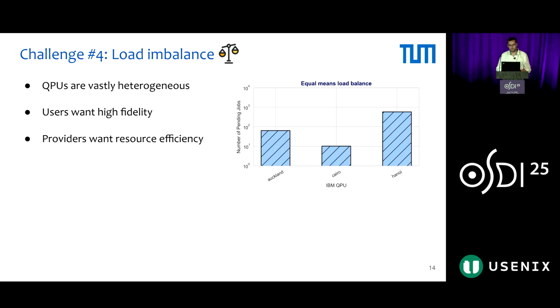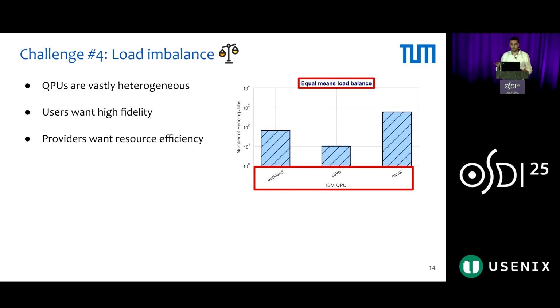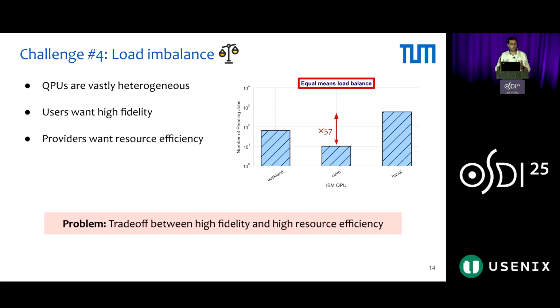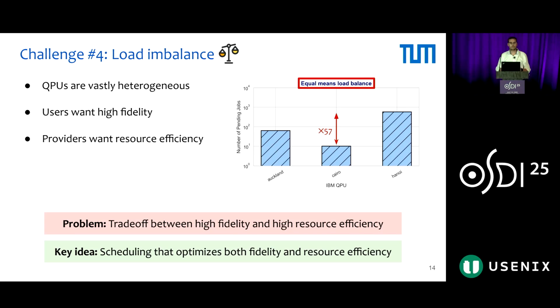Finally, we have load imbalance. We just saw that QPUs are vastly heterogeneous, and users ideally want high fidelity. But cloud providers also want high resource efficiency. This leads to a tension between those two. And here we plot the number of pending jobs for these IBM QPUs, where equal is better because it means load balance. These IBM QPUs are of the same model, for fairness, and we can see that Cairo, compared to Hanoi, has almost 60 times lower load. So the problem is that there is an inherent trade-off between high fidelity and high resource efficiency. However, we schedule circuits in a way that optimizes both fidelity and resource efficiency.